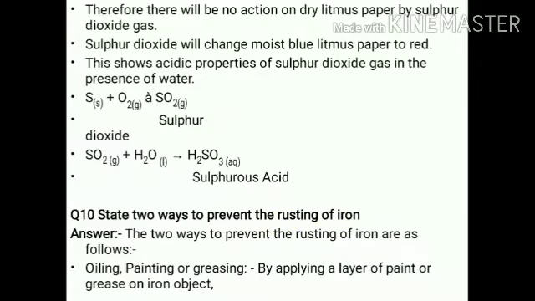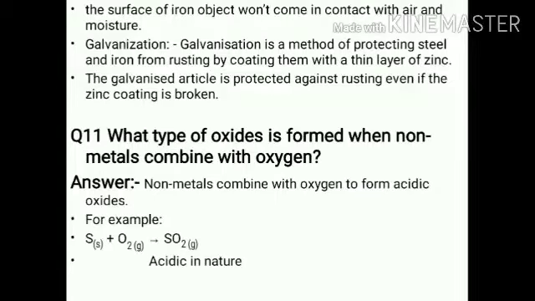Okay. Question number 10. State two ways to prevent the rusting of iron. How can we prevent the rusting of iron? By applying paint, grease, oil, and a coating of zinc, that is called galvanization. Question number 11. What type of oxide is formed when a non-metal combines with oxygen?